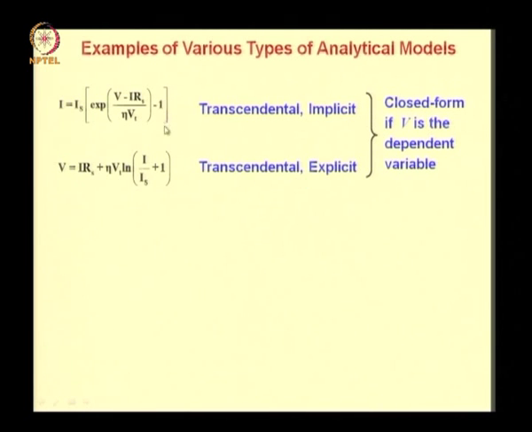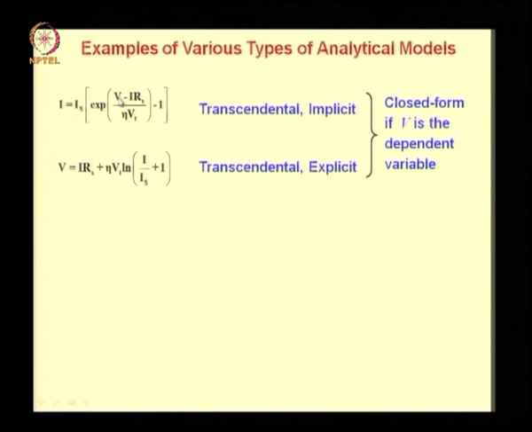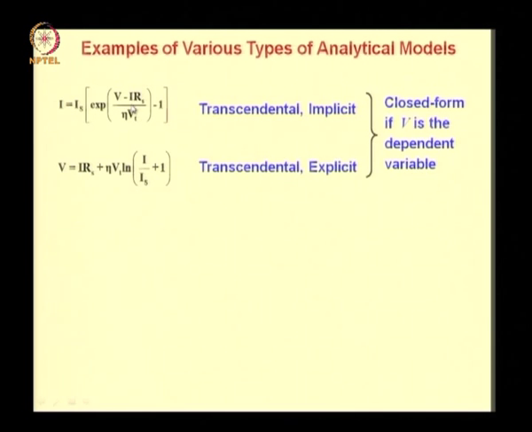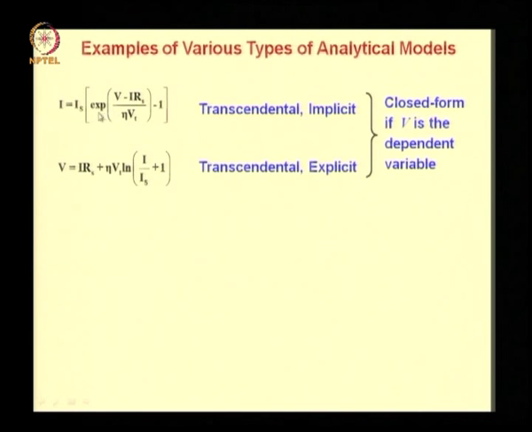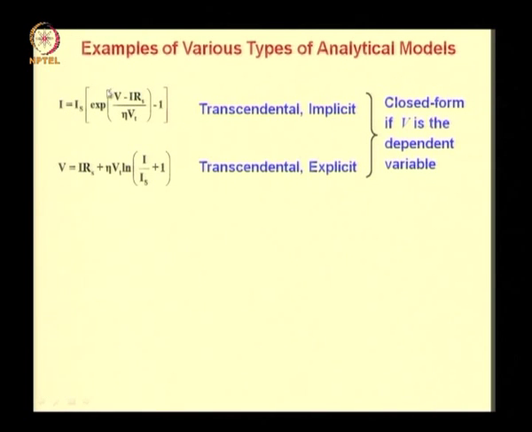Now these two functions can also be regarded as closed form if V is the dependent variable. If this is the dependent variable, then you can regard it as closed form, because if I substitute the independent variable I, the value of I, I can easily solve for V from here as well as from here.